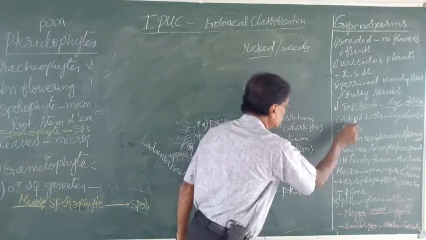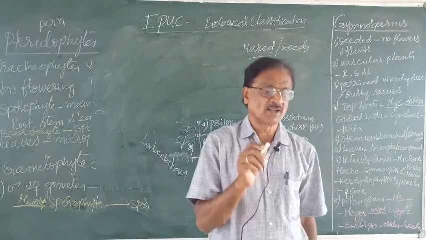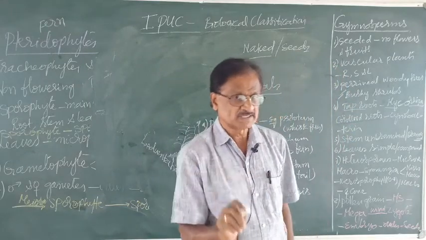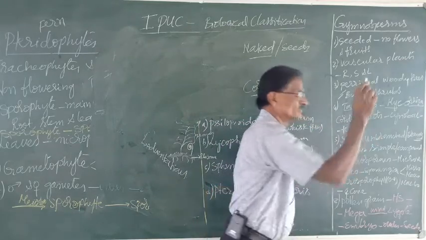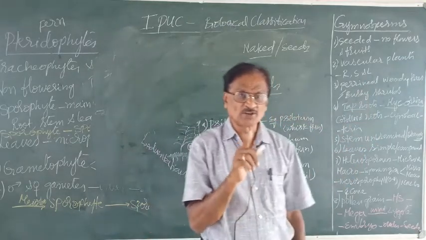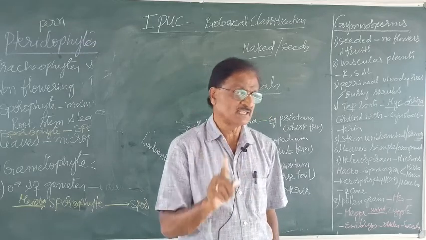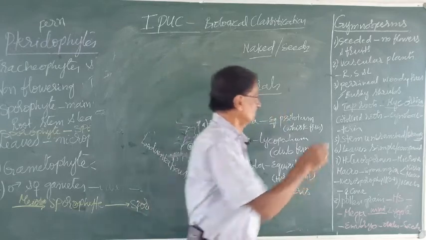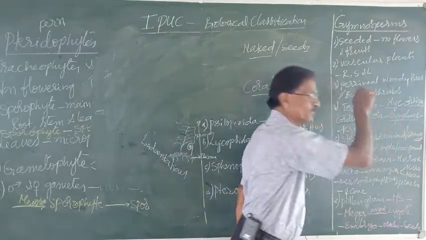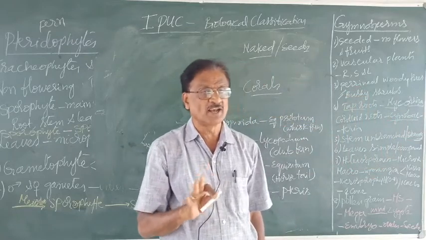As the root system in Cycas appears like the corals of coelenterates, it is called coralloid roots. And these coralloid roots contain nitrogen fixing bacteria, which come under the group cyanobacteria. Cyanobacteria are nothing but blue-green algae.